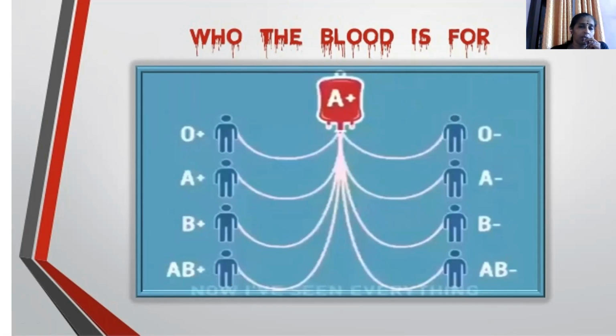So this is a question: who is the blood for? Suppose you mix all the blood together, there won't be a specific reaction. If you are giving a blood transfusion, we cannot haphazardly give blood from anyone to anyone. We need to have specificity while doing transfusion of blood. So only after checking the blood group can we donate blood.